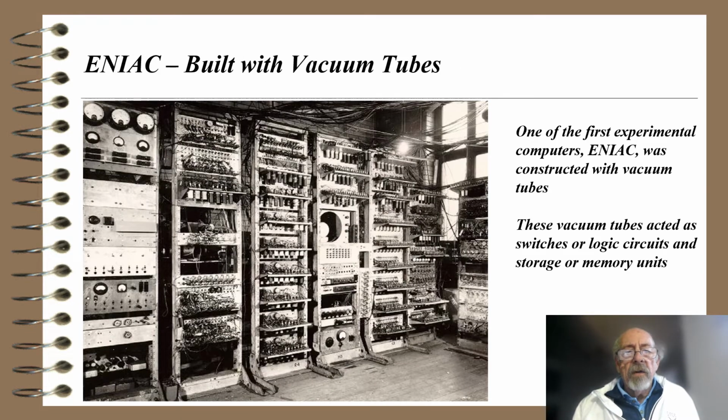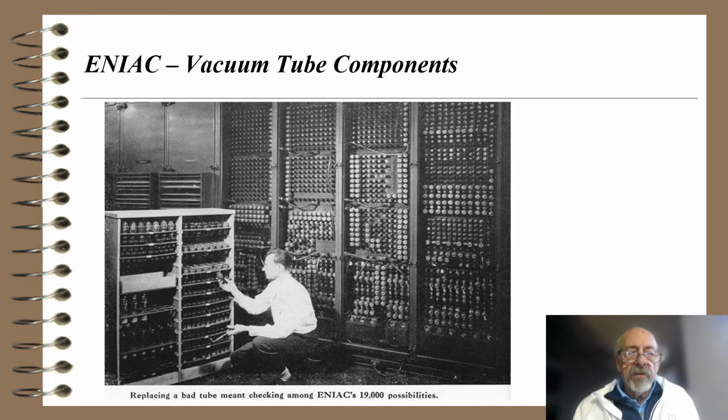So one of the first computers called ENIAC, which stood for Electronic Numerical Integrating and Calculating Machine, was built with vacuum tubes, and you can see the racks of equipment there. These vacuum tubes acted as switches or logic circuits and storage or memory units. Here's another picture of the ENIAC and the vacuum tube components, and replacing a bad tube meant checking among ENIAC's 19,000 possible vacuum tubes. That doesn't sound like a very good job to have.